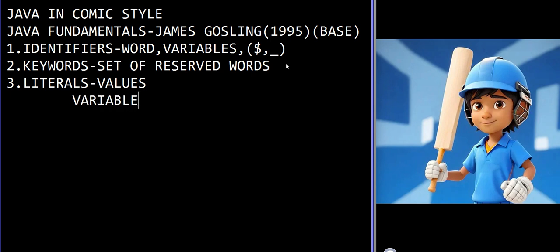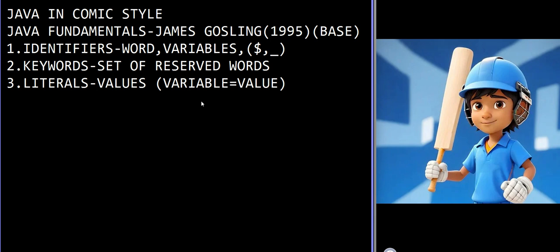We have variable equal to value. In this, values are nothing but literals only. So I will write the equation here, so you can take a glimpse of it: variable equal to value, and here value is literal.